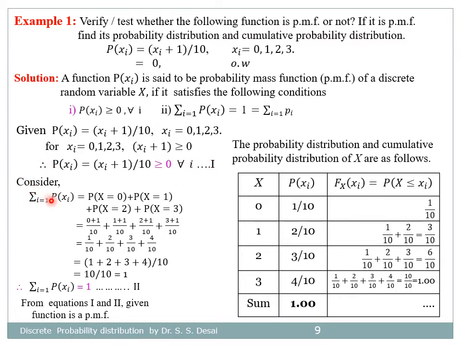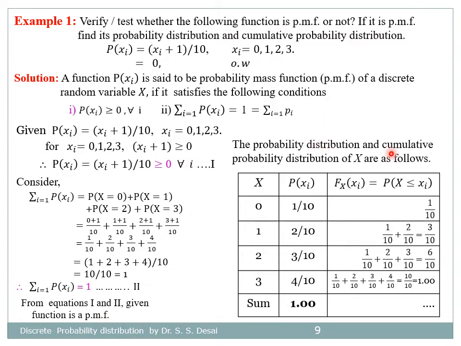Now consider the summation of P(xi). That is equal to the sum of the probabilities of all possible values of x. As there are 4 possible values of x, we have the sum of 4 probabilities, and by simplification it comes out to be summation of P(xi) equal to 1. We call this equation 2. And from equations 1 and 2, the given function is a probability mass function.